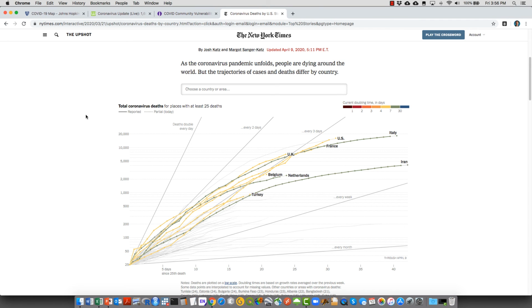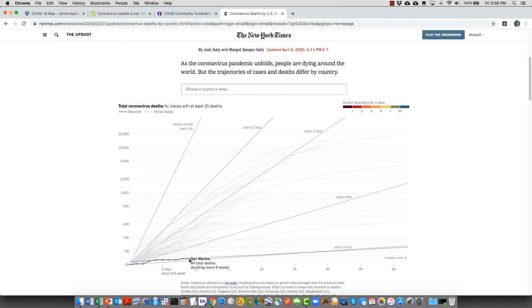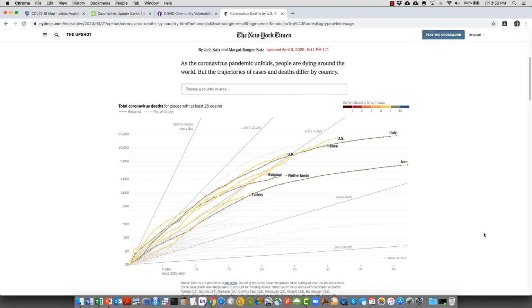And then this website from the New York Times shows a daily track of the total coronavirus deaths for places with at least 25 deaths. And you see that the curve of the US is really steep, even compared to Italy, which is a major place with a lot of deaths. So that's something that we still have to pay a lot of attention to, keep tracking these numbers and implementing policies trying to stop the pandemic.